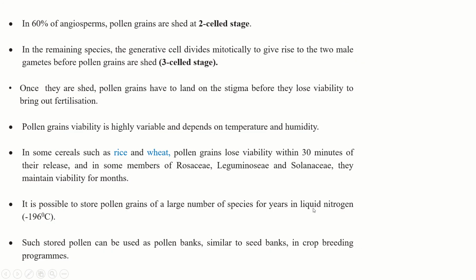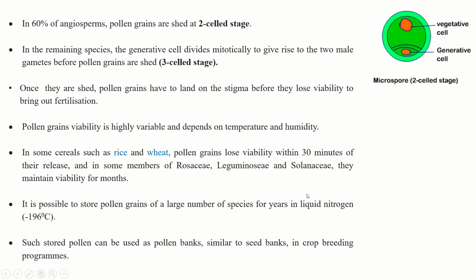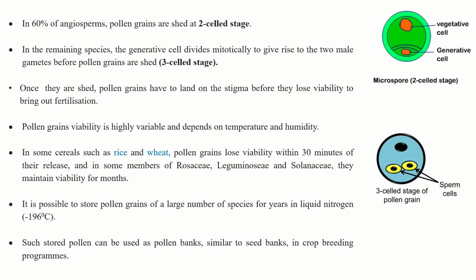In 60% of angiosperms, pollen grains are shed at the two-cell stage. Which is the two-cell stage? Two-cell stage means one is the vegetative cell and the other is the generative cell. So 60% of flowering plants shed their pollen grains at this stage. But in the remaining 40% of species, the generative cell divides mitotically to give rise to the two male gametes before pollen grains are shed. That is the three-cell stage.